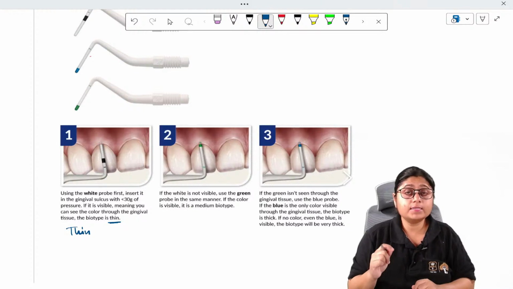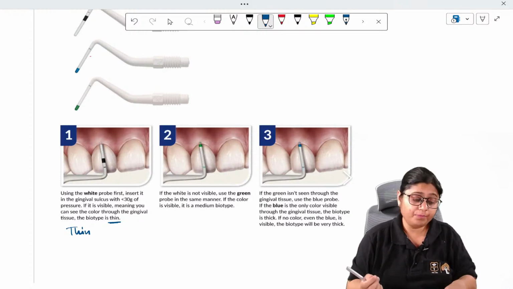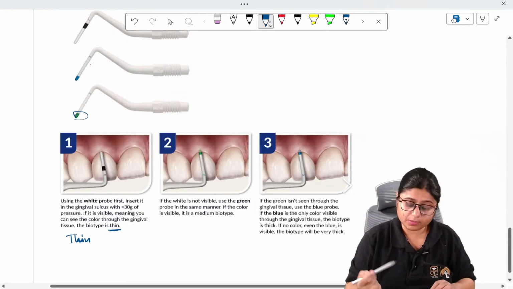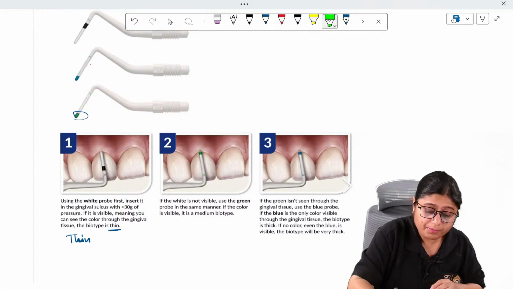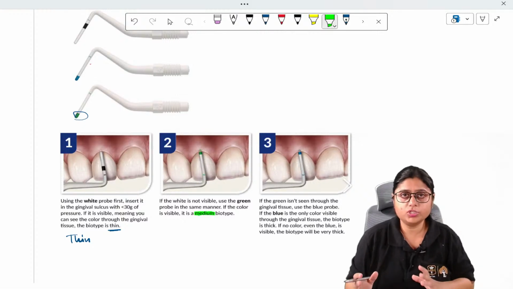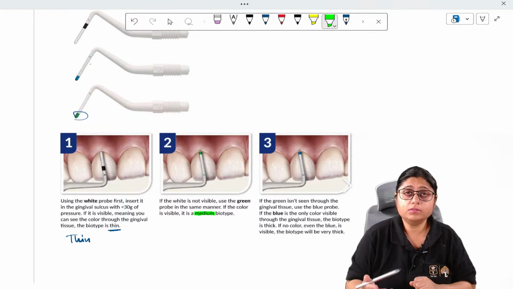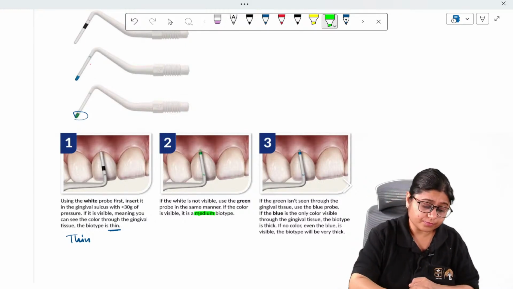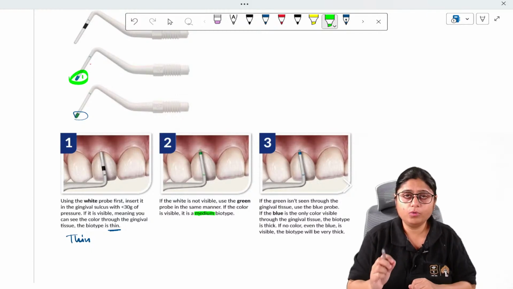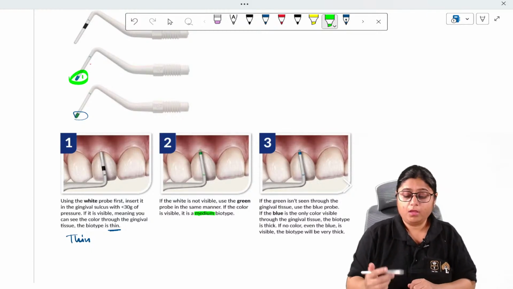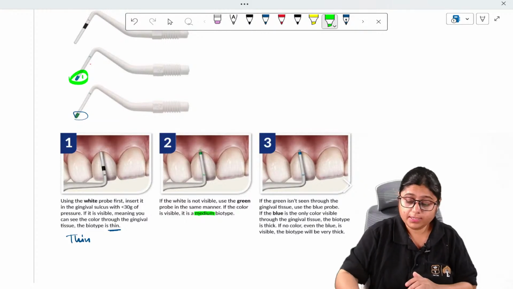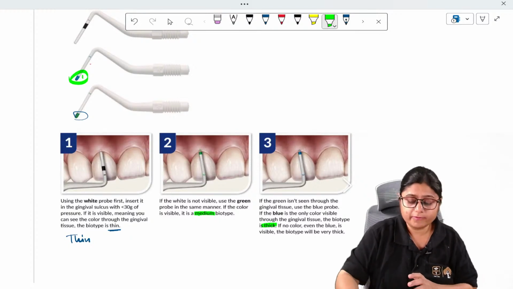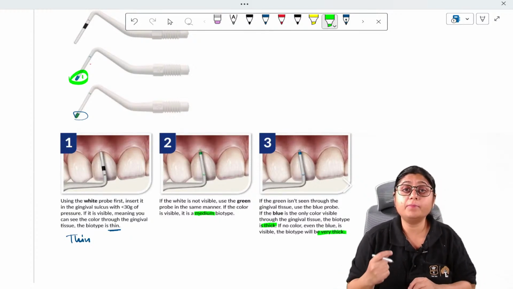If the white color is not visible, we will take the second probe with the green band and insert it. If this green band is visible, we will consider the gingival biotype to be medium thick. If this green band is also not visible under the light, we will take the third probe, which is the blue band probe, and insert it. If that blue color is visible, then it is called the thick biotype, and if it is not visible, then the gingival biotype is considered very thick.